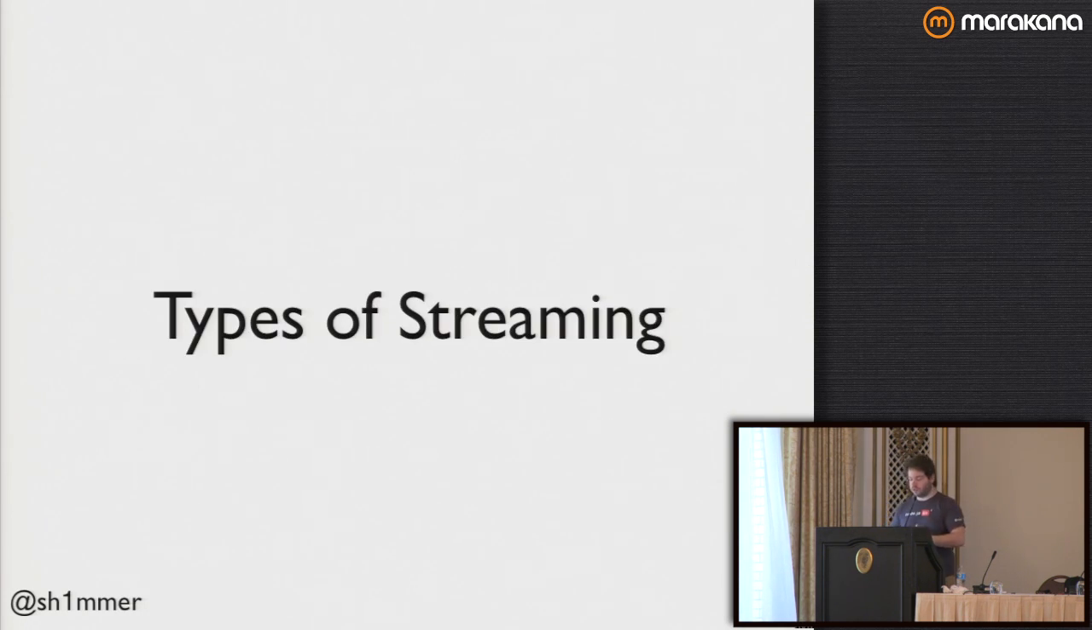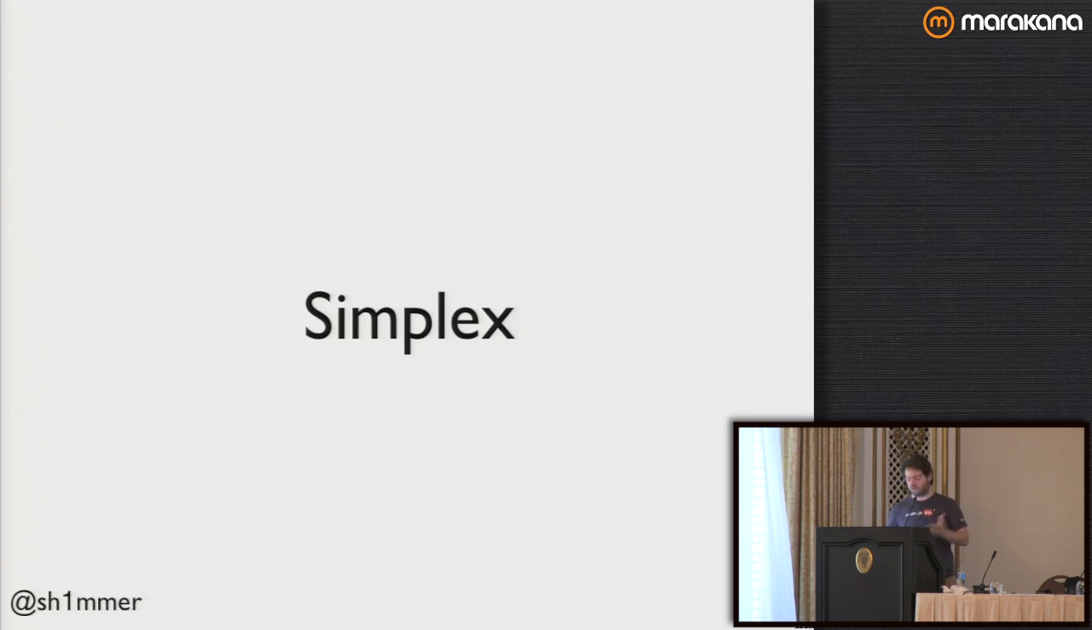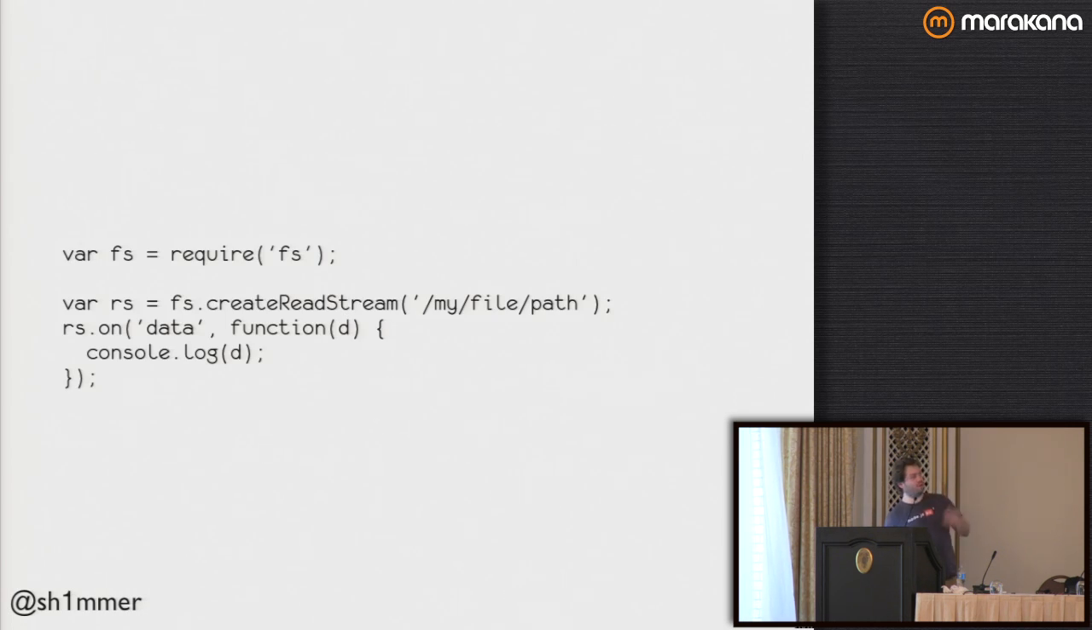So the next thing I wanted to talk about was types of stream. The obvious one is simplex. This is something like this. If I, and this is just basically a readable stream, a one-directional stream. So if I read a stream, and I get some data, and then I log it out. It's just one directional. Could be a write stream, could be a read stream, but it's very simple.